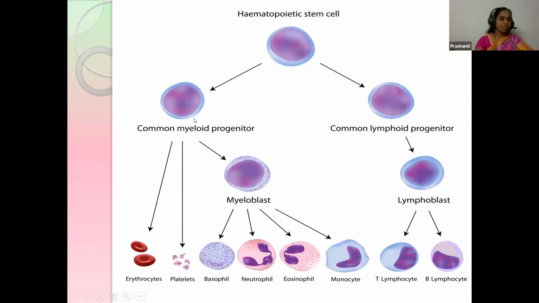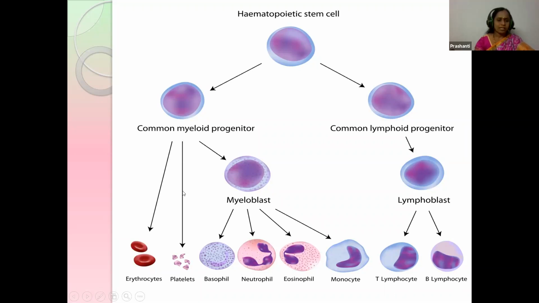This myeloid is further classified into different types of blood cells, children. Let's see what they are. These are erythrocytes. The myeloids form the erythroblast, and these transform into the erythrocytes. Here there is no nucleus.